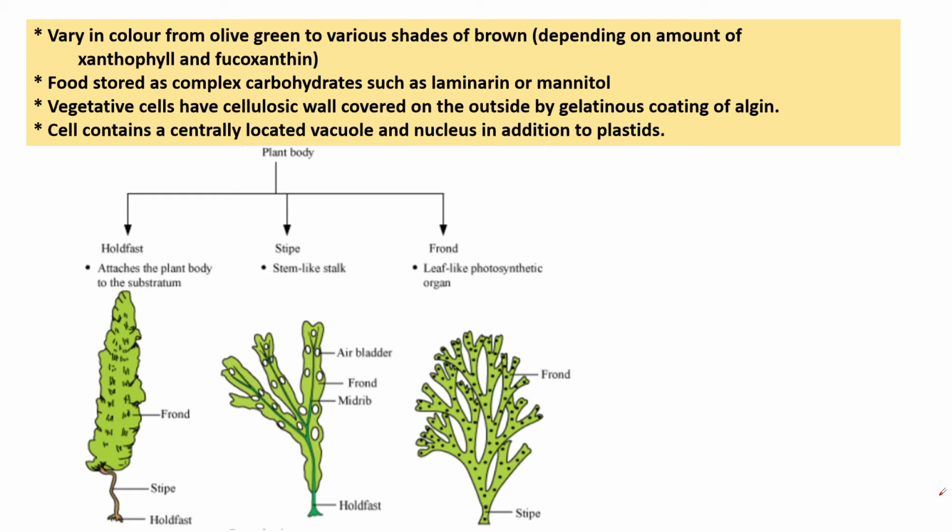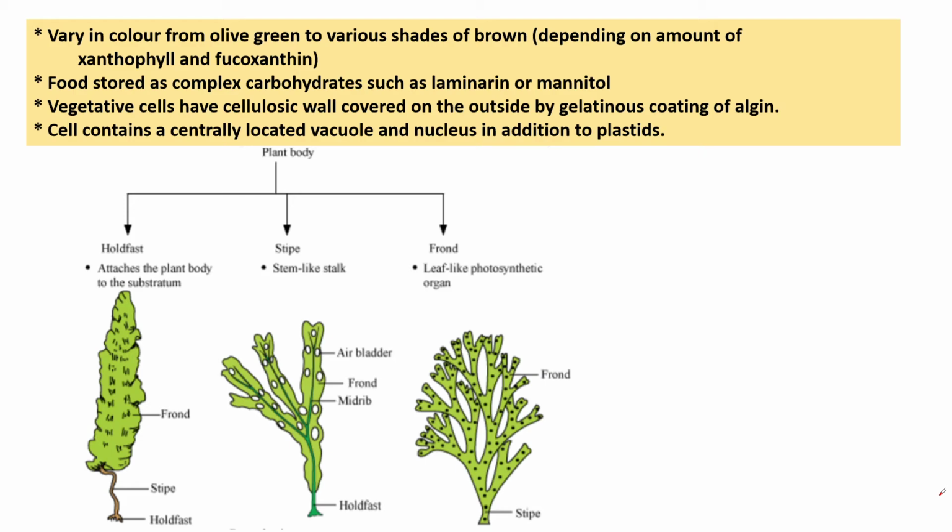The holdfast is the attachment to the substratum, the stipe is the stem-like stalk, and the frond is the leaf-like photosynthetic organ.